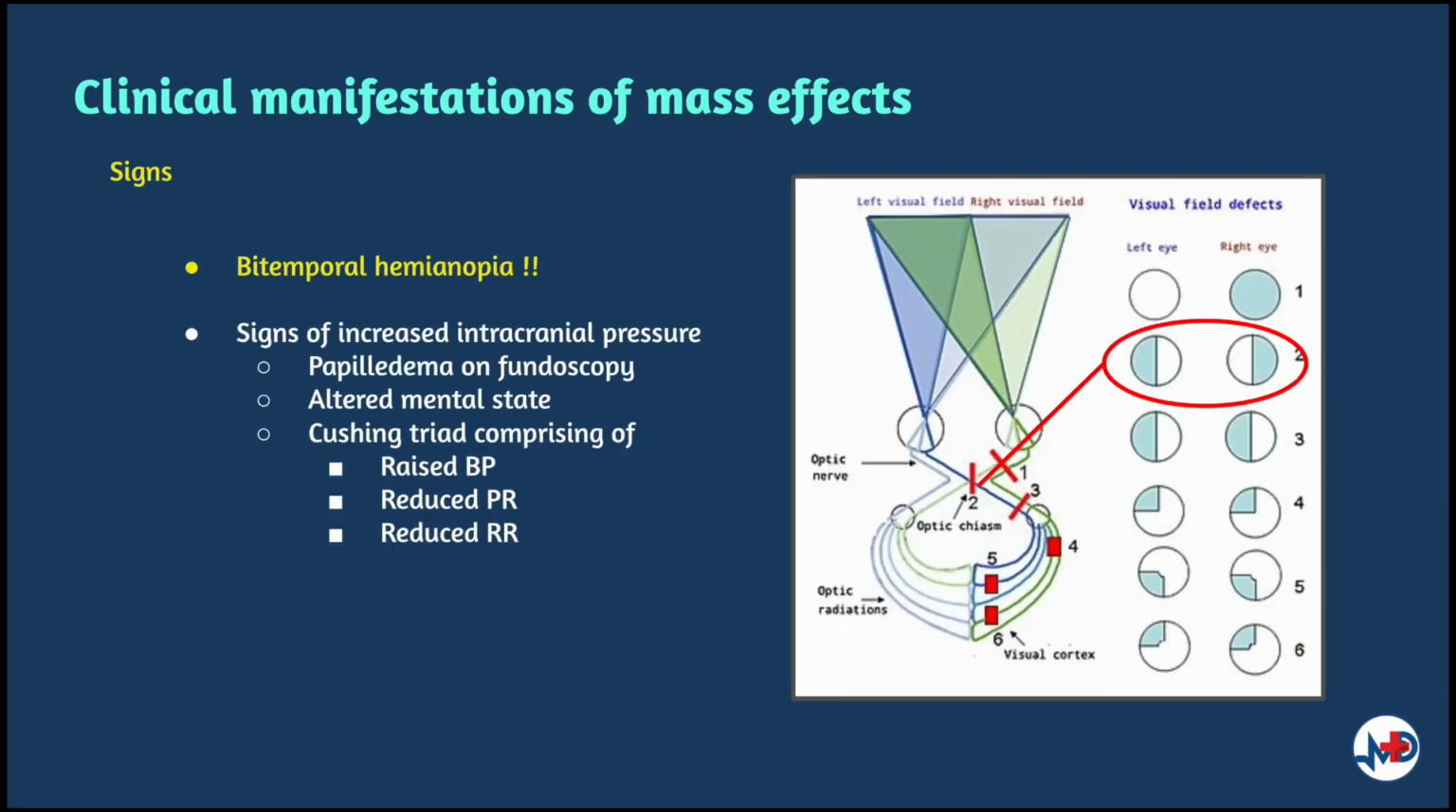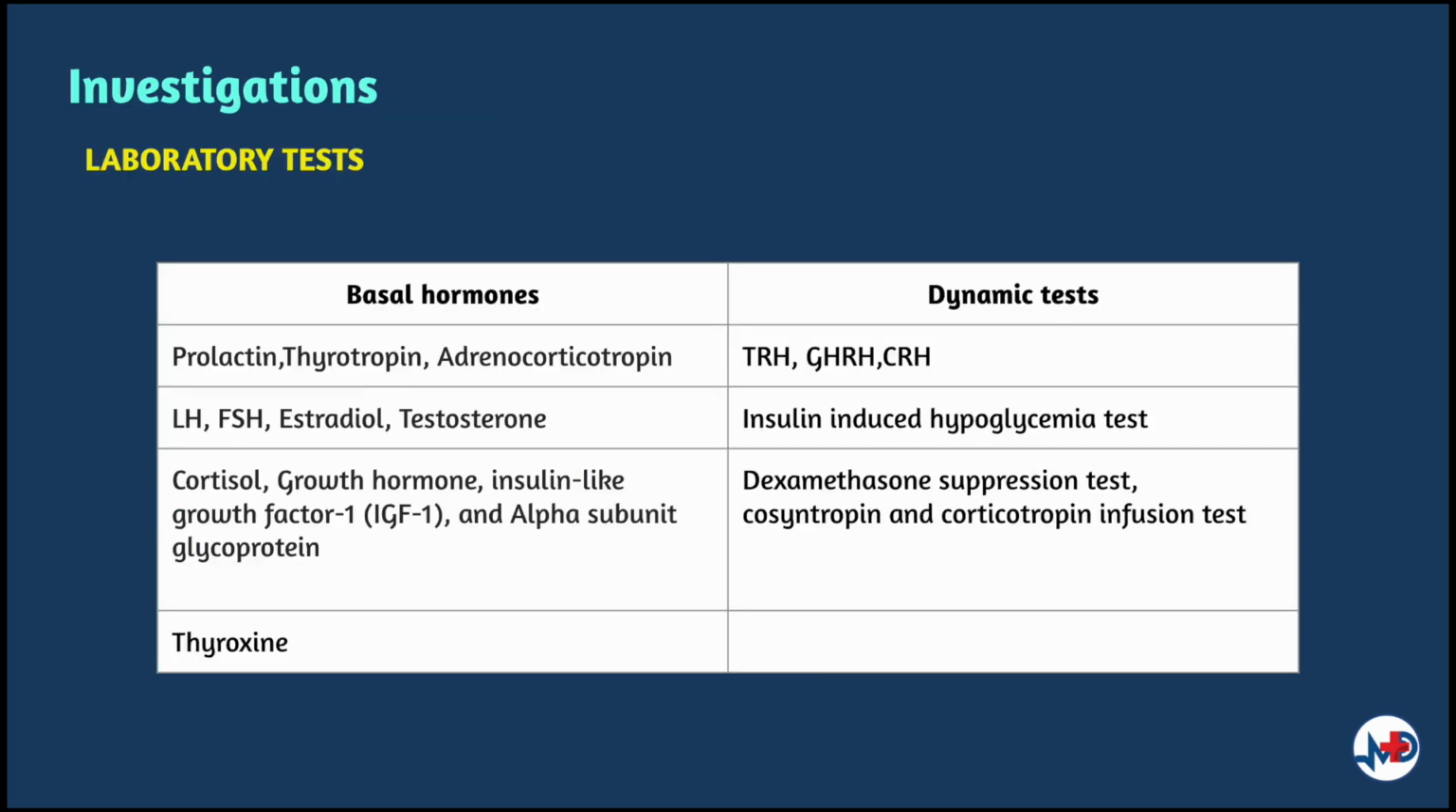In common, patients with macroadenoma would not have significant physical findings, whereas certain findings might be due to mass effect or hormonal imbalance. As the tumor compresses against the optic chiasma, patients may present with visual field defects. Besides, sudden increase in tumor size together with hemorrhage may lead to increased intracranial pressure, where the patient may present with papilledema on fundoscopy, altered mental status, and Cushing's triad, which comprises raised blood pressure, reduced heart rate, and reduced respiratory rate.